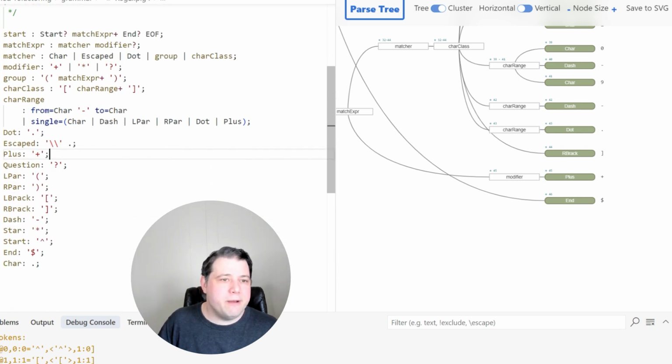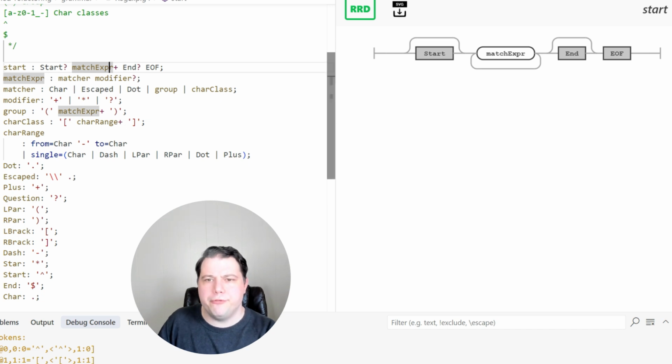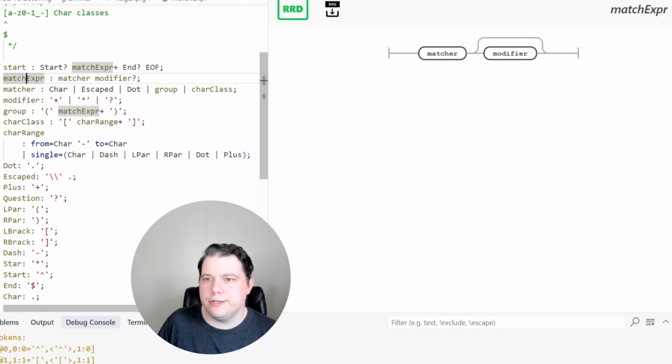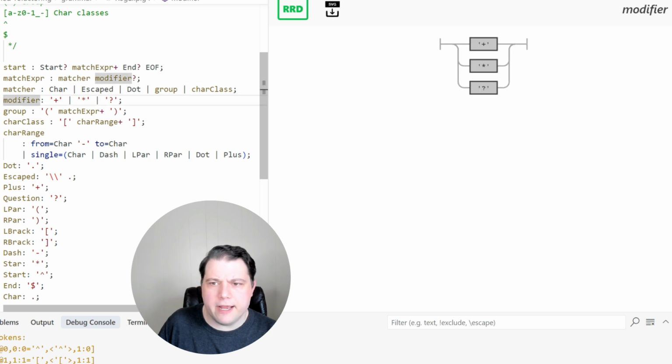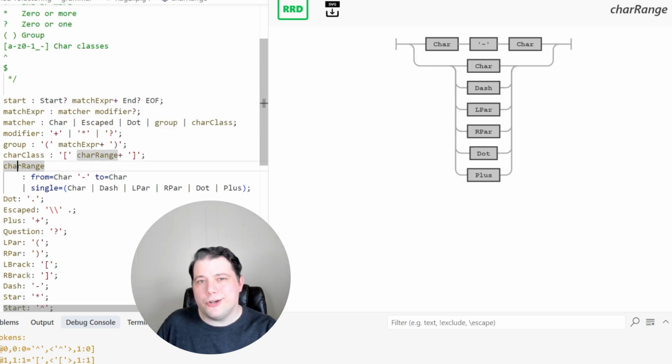As you can see, the grammar is quite small as we define it here, just 7 rules, and then a bunch of lexer tokens here. Just real quickly, we can step through the railroad diagram for these rules if you like. We got start, match expr, matcher, modifier, group, char class, and char range.